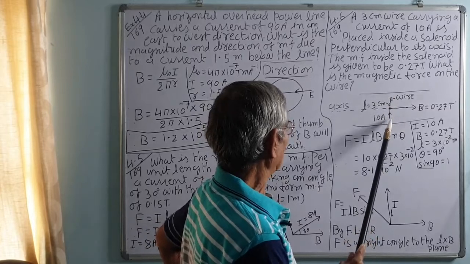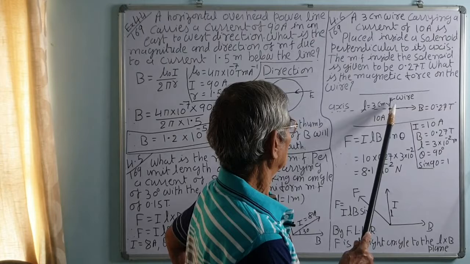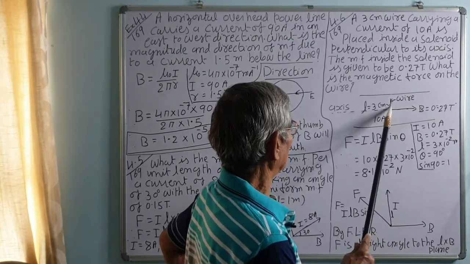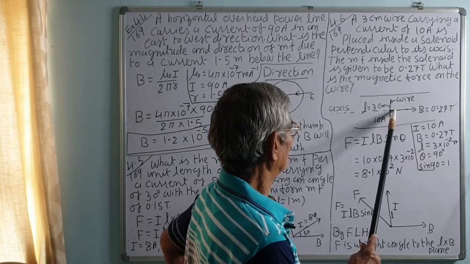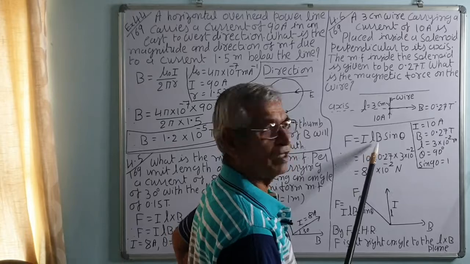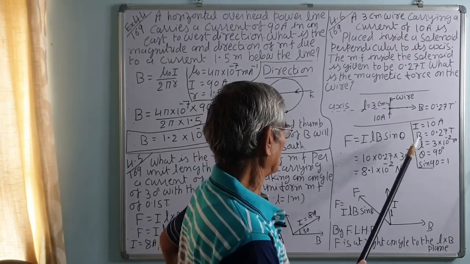The wire is kept perpendicular, so the force will be maximum. Theta is 90 degrees, the angle between L and B. This is the B direction, this is the L direction or current direction, and that is 90 degrees. Sin 90 is 1. So force is equal to ILB sin theta, where sin theta is 1.